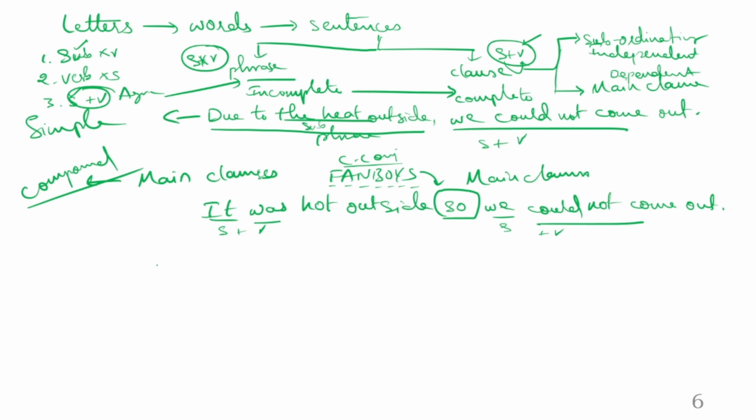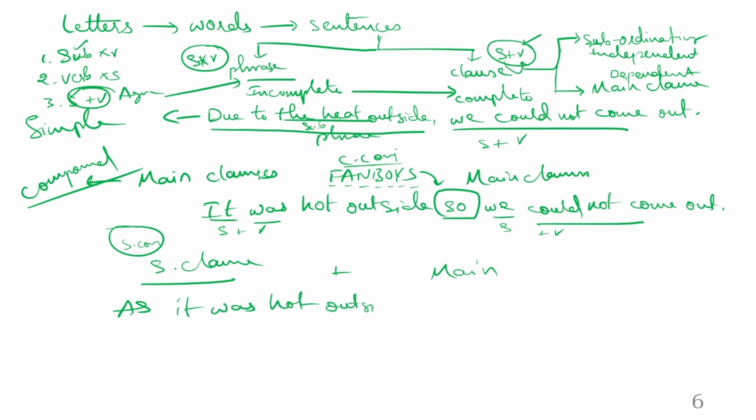What is a complex sentence combination? One subordinating clause with a main clause. In a subordinating clause we already see a subordinating conjunction, right? Look at this. As it was hot outside, we could not come out.